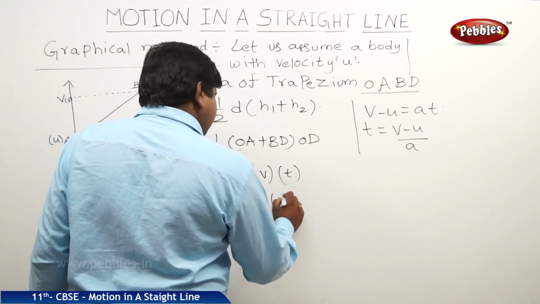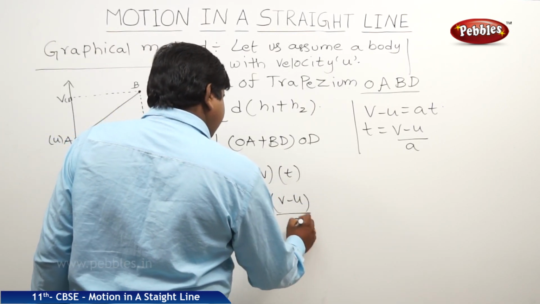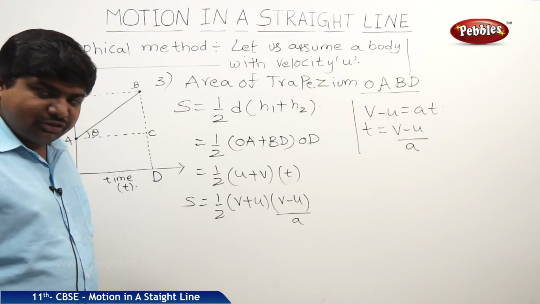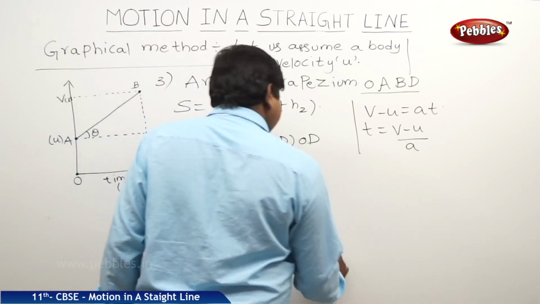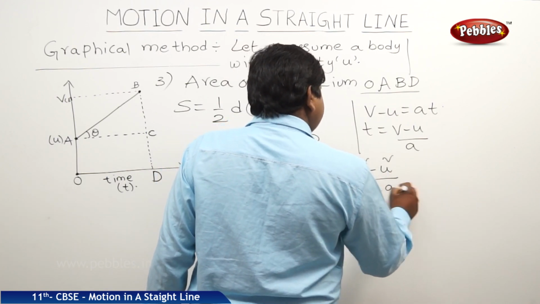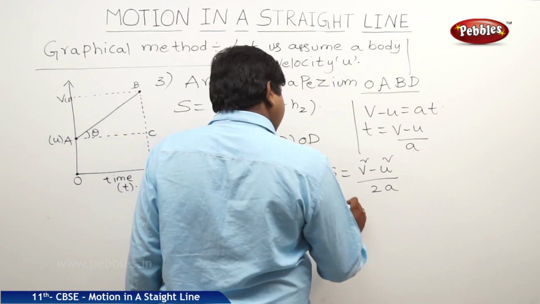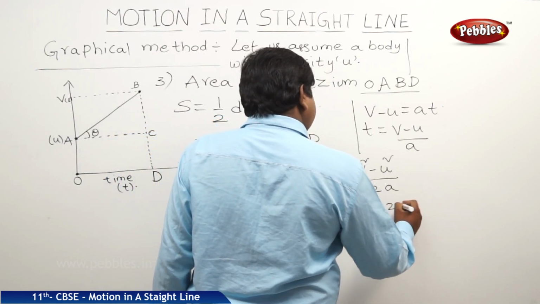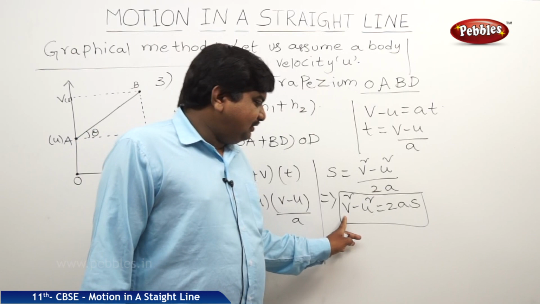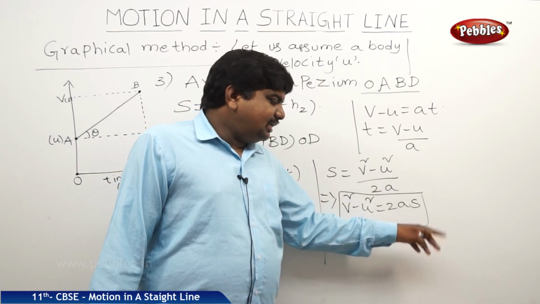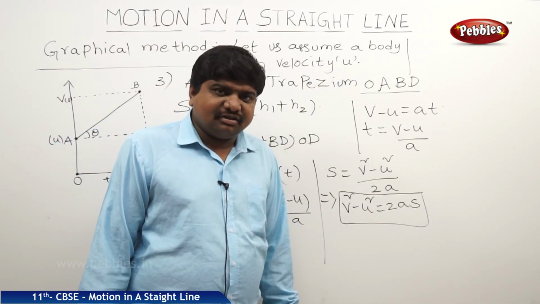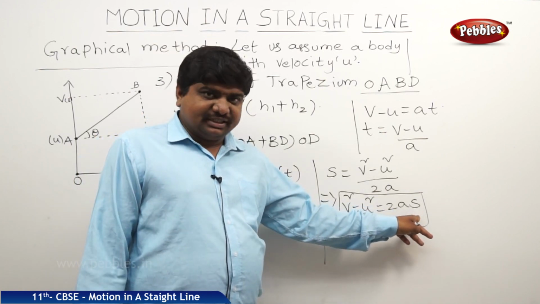So therefore it is V minus U by A is equal to S. As we know, V plus U into V minus U is V square minus U square by 2A is equal to S. So therefore it is V square minus U square is equal to 2AS, where V is final velocity, U is initial velocity, A and S are acceleration and position of the body respectively. This is the third kinematic equation of motion, which relates the velocity to position.